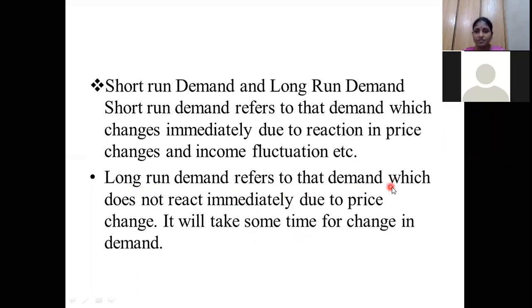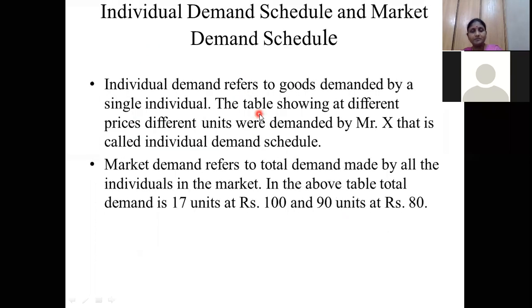It refers to demand which does not react immediately. We are reducing the prices of the commodities, but the quantity demanded is not automatically changing. It takes some time after the price change for the quantity demanded to change. It is not changed immediately, so it is called long run. It will take some time for the change in demand. When the change happens immediately, that type of demand is called short run demand.